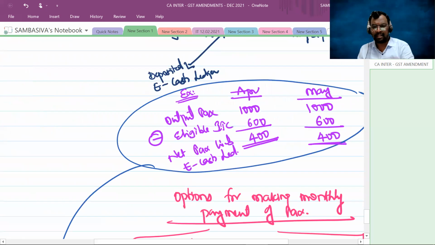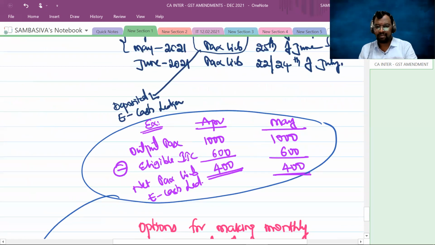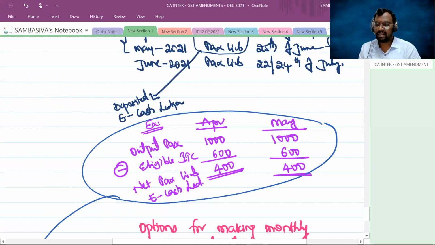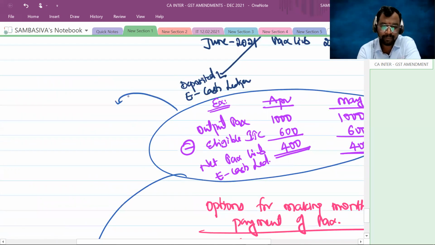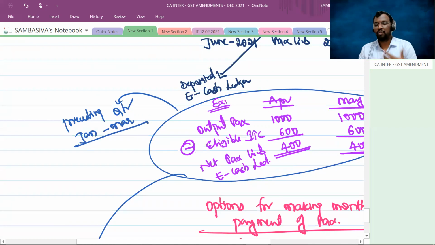So that means look at this example. We have discussed the first quarter of the financial year 21-22. Now for this first quarter, what is the preceding quarter? The preceding quarter is January to March.